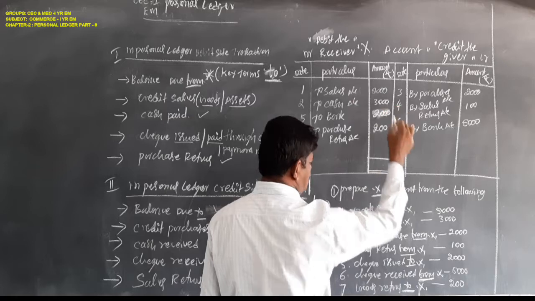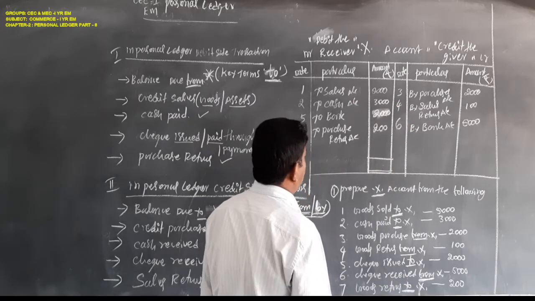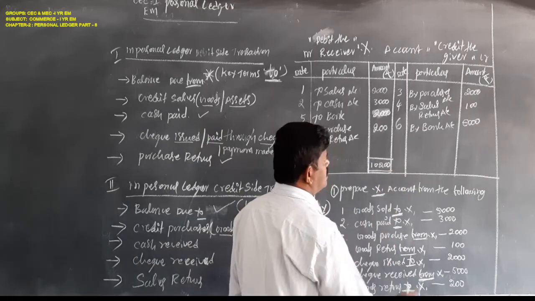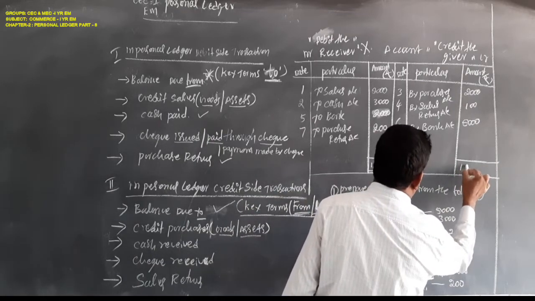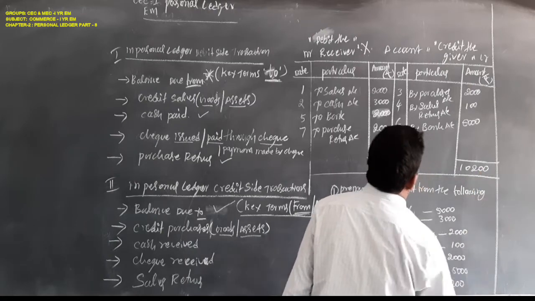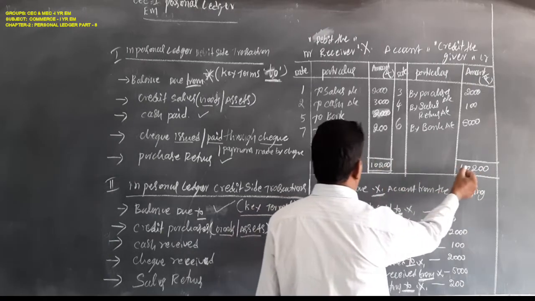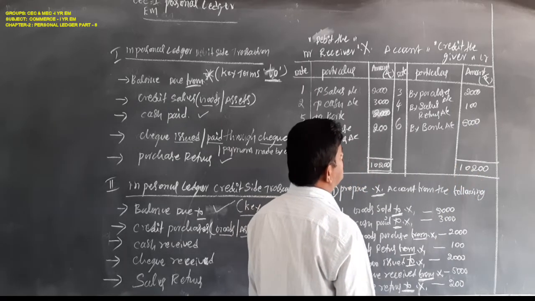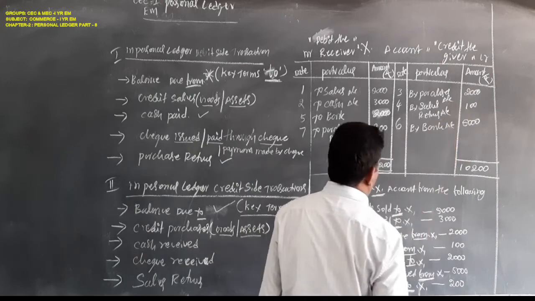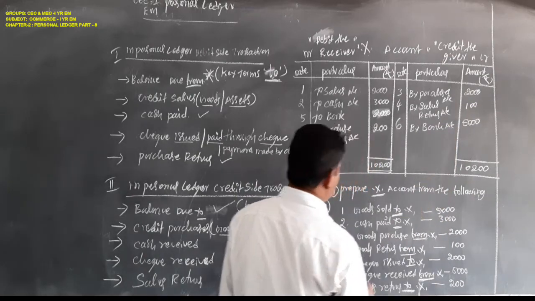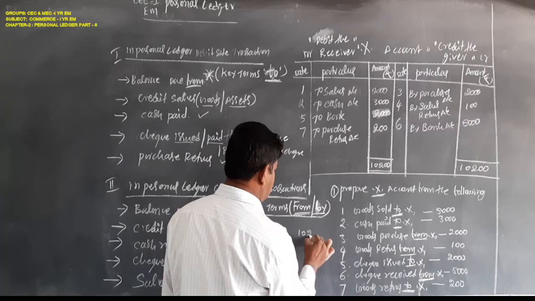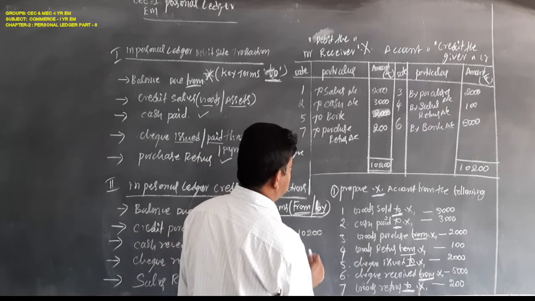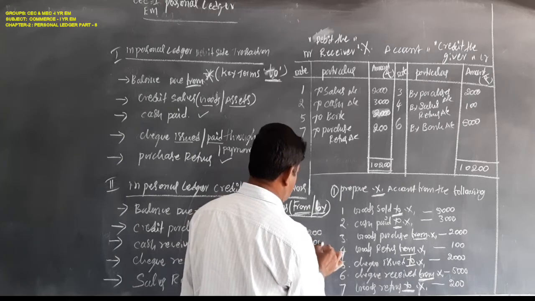8,000 plus 2,000 is 10,000, plus 200, so 10,200 rupees. Here also 10,200 rupees. The highest total amount will be recorded in both the total columns. The next amount is 7,100. So 10,000 rupees on the debit side, less credit side 7,100 rupees.